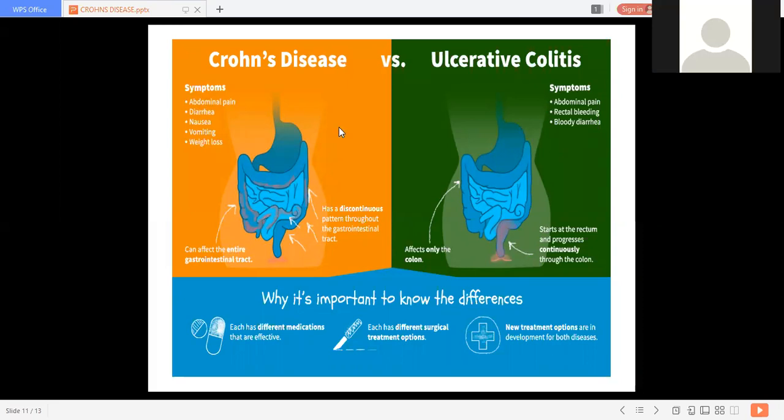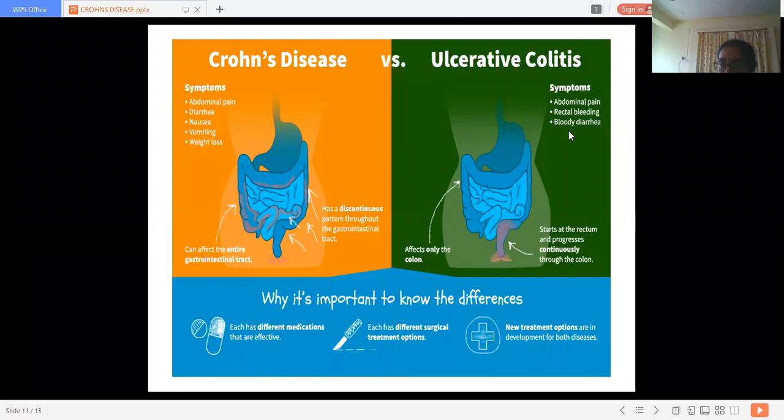Ma'am, the entire GIT is not affected. Yes, then weight loss is not there. Okay, in ulcerative colitis, it is not profoundly seen because there are periods of remissions and exacerbations. For some period the patient is normal, and the physiology of the normal intestine is maintained in ulcerative colitis, but pathology will arise in some period. So weight loss is not profound in ulcerative colitis, but it is characteristic of Crohn's disease.